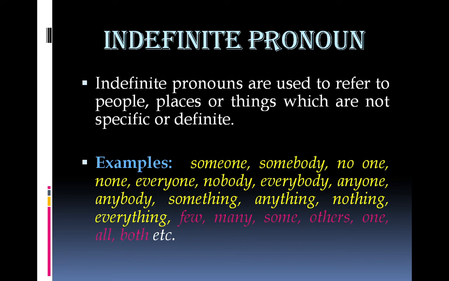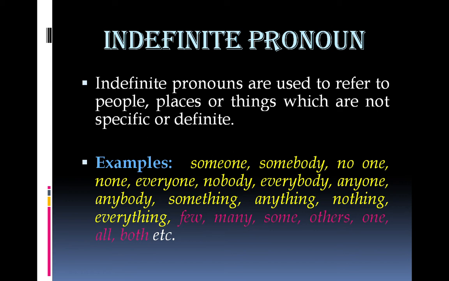Whenever we use a personal pronoun like he, she, it, etc., we know exactly which person or thing is being referred to by the pronoun. This is not the case with indefinite pronouns. When we say somebody or someone, it can actually be anybody or anyone. It's not definite or sure or specific.